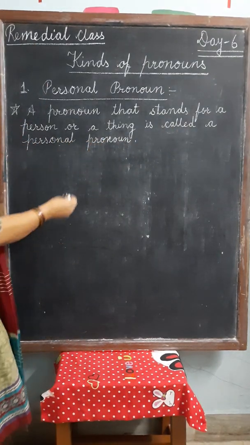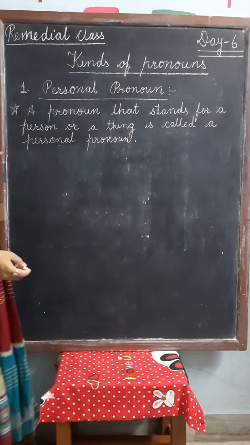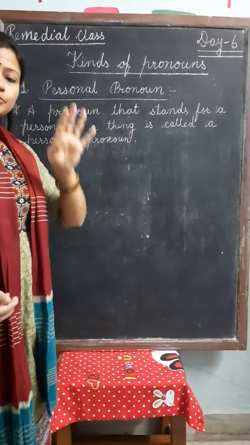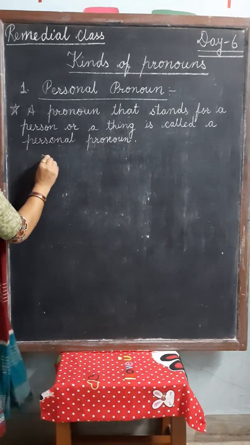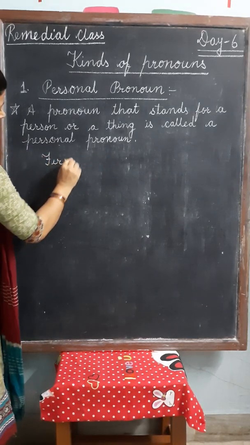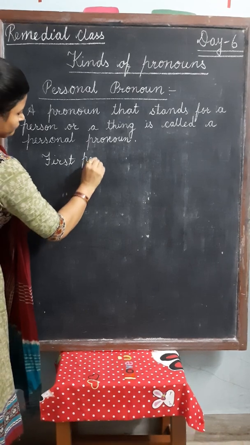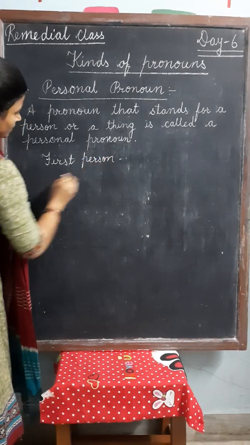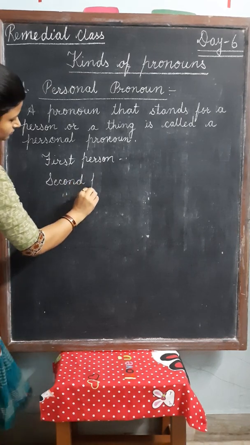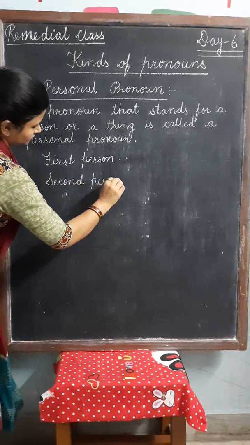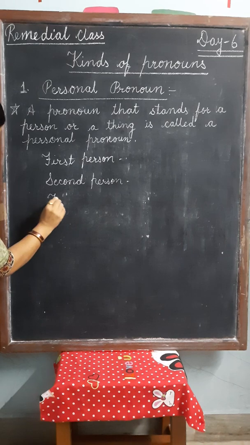So I hope you understand the definition. Now there are three persons in personal pronoun. First person, second person, and third person.